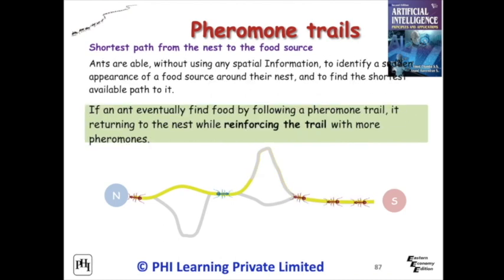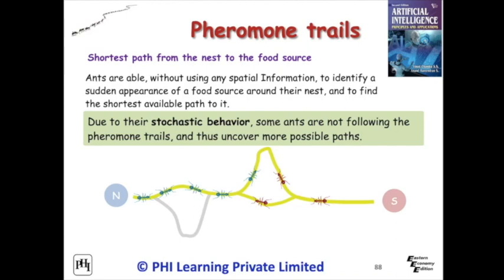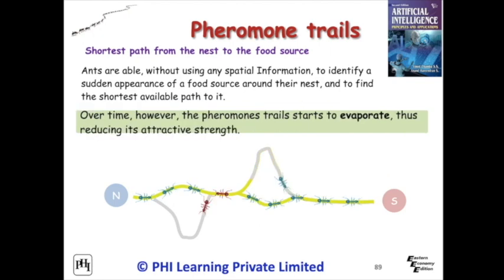When other ants find a pheromone trail, they are likely not to keep traveling at random, but to instead follow the trail. If an ant eventually finds food by following a pheromone trail, it returns to the nest while reinforcing the trail with more pheromones. Due to their stochastic behavior, some ants do not follow the pheromone trails, and thus uncover more possible paths.